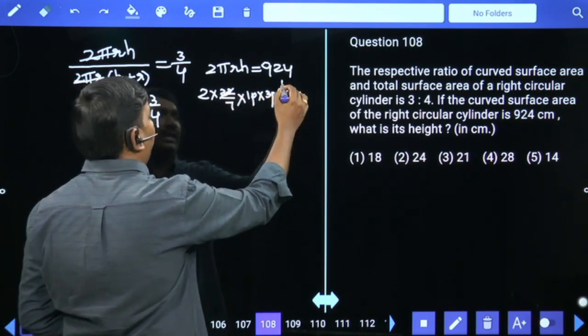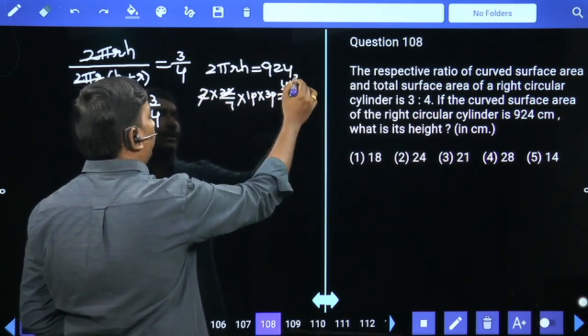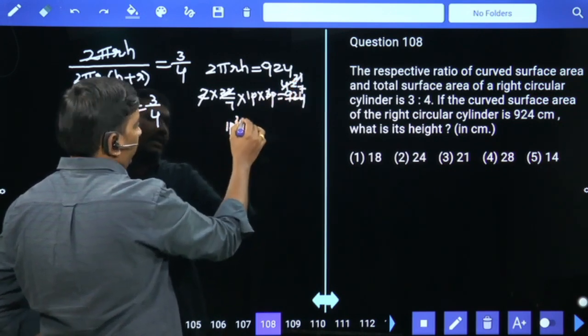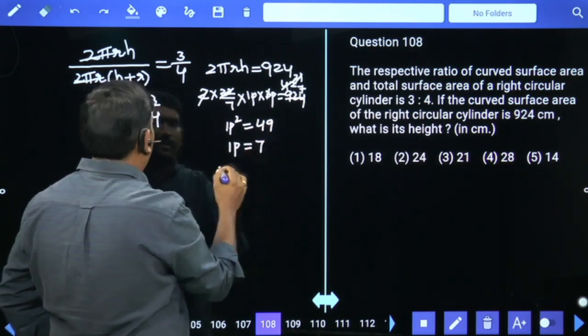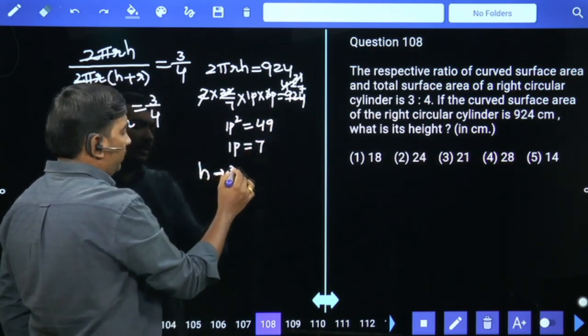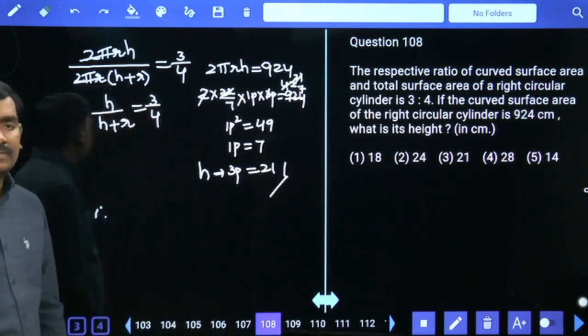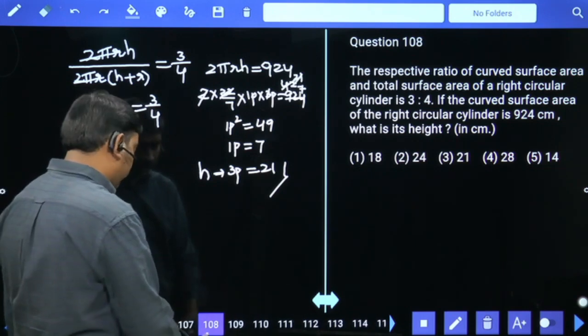22 4s are 88. 22 2s are 44. 2 21 times 3 7 times. 1 part square is equal to 49. 1 part value 7. Height belongs to 3 parts. 3 7s are 21 is your answer. As height belongs to 3 parts, 3 7s are 21 is your answer.